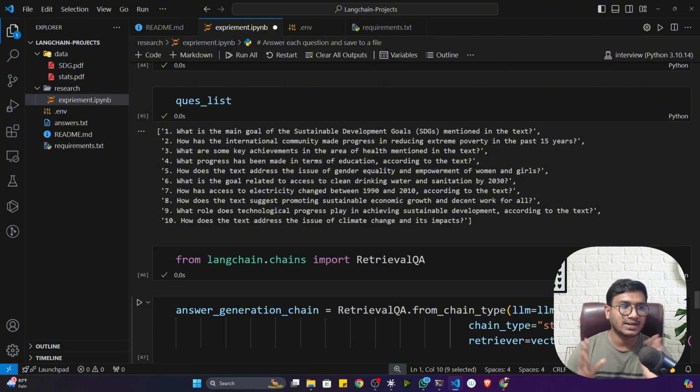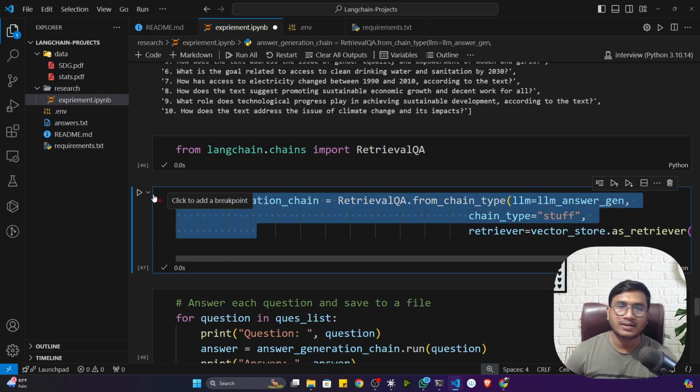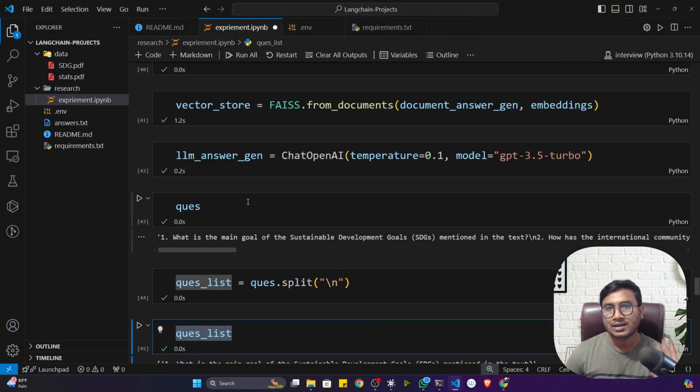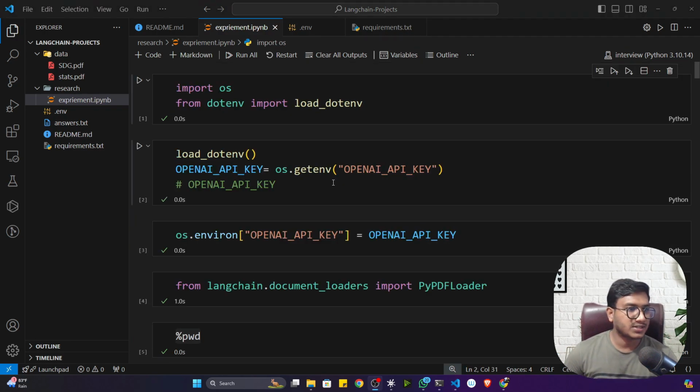Now let's try to convert everything into modular coding. Modular coding means I just need to write everything in a function. That is the idea only. I'll refer to the same notebook and copy paste the same code, but I'll write everything in a function. There is nothing new I'll be doing. So guys, now let's start the modular coding.